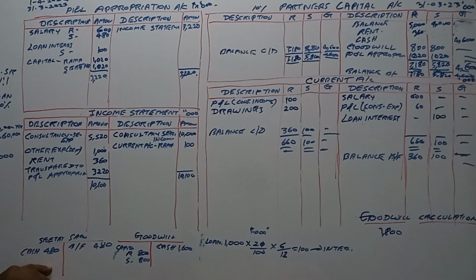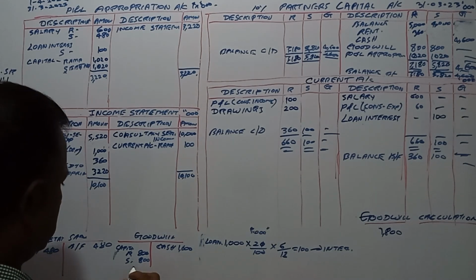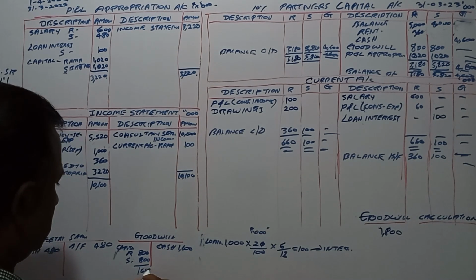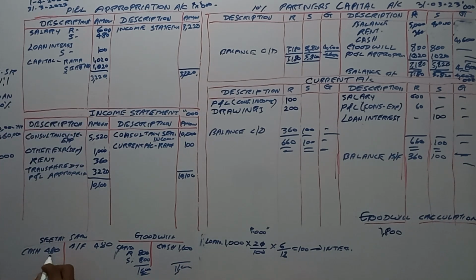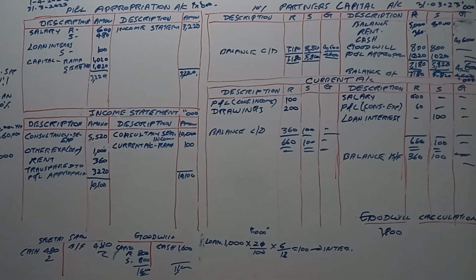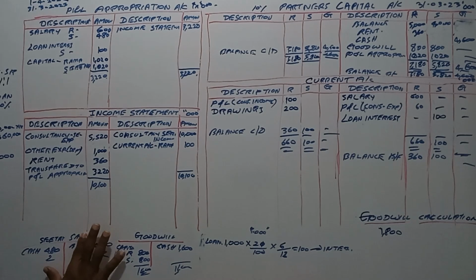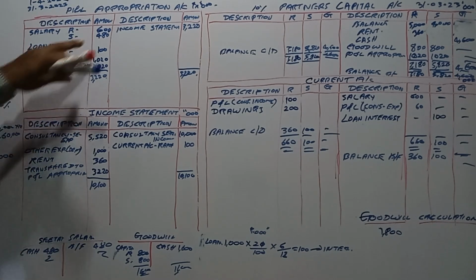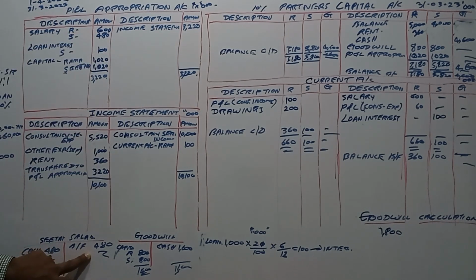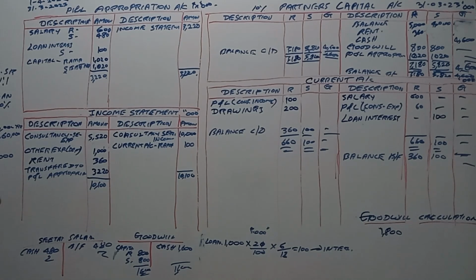Sita's account, the goodwill account is finished now. 1,600,000. Sita's loan interest is finished. 480 salary payable.